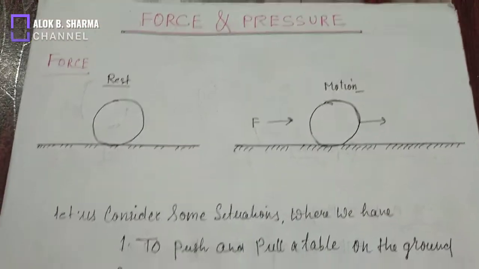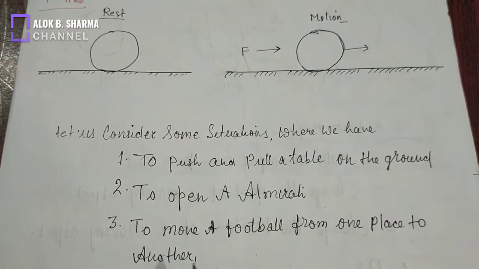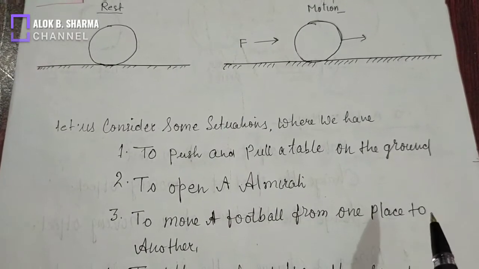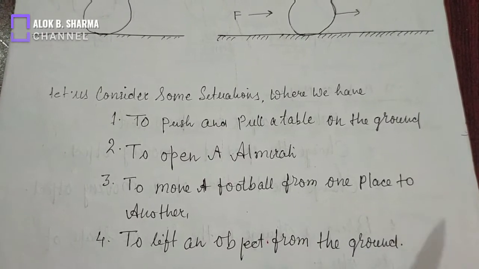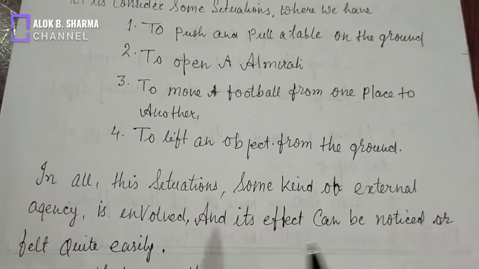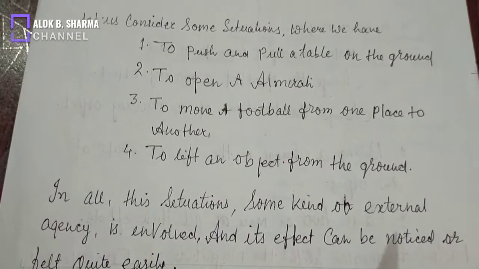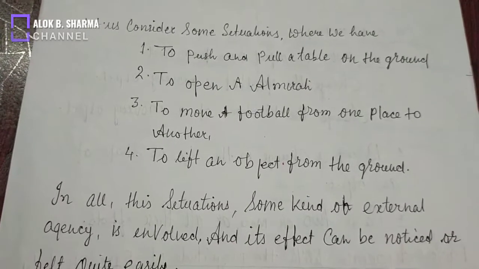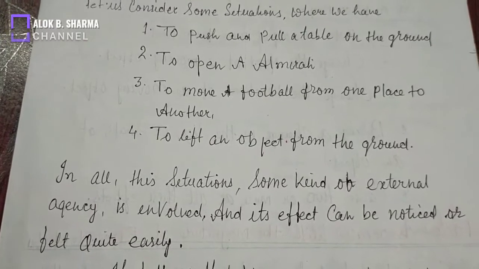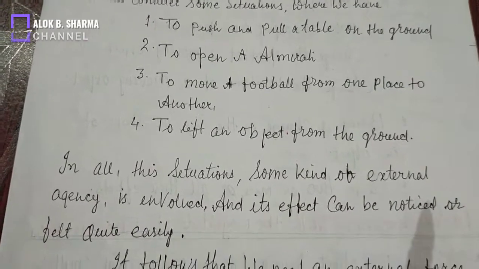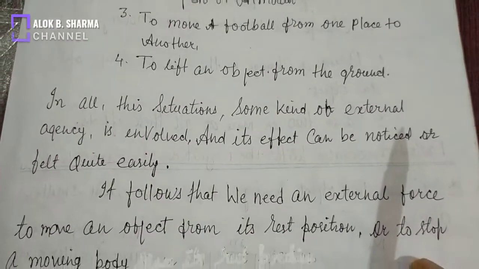So consider some situations here where we push and pull a table on the ground, open a mirror, move a football from one place to another, or lift an object from the ground. In all the situations, some kind of external agency is involved and its effect can be noticed or felt quite easily.